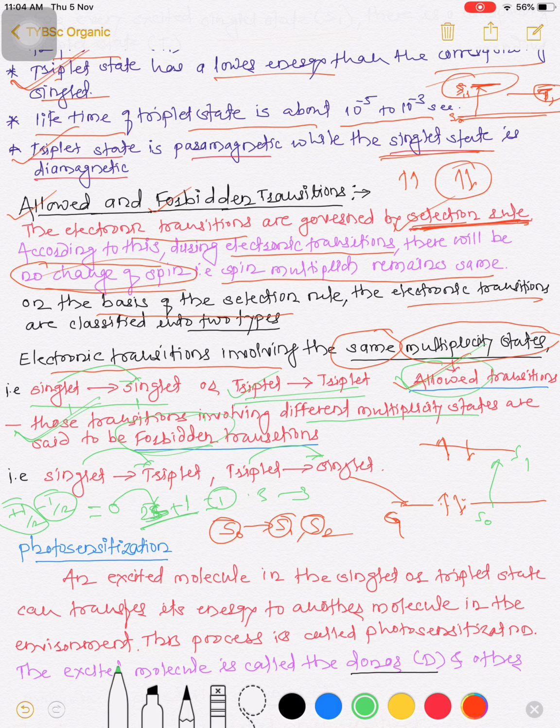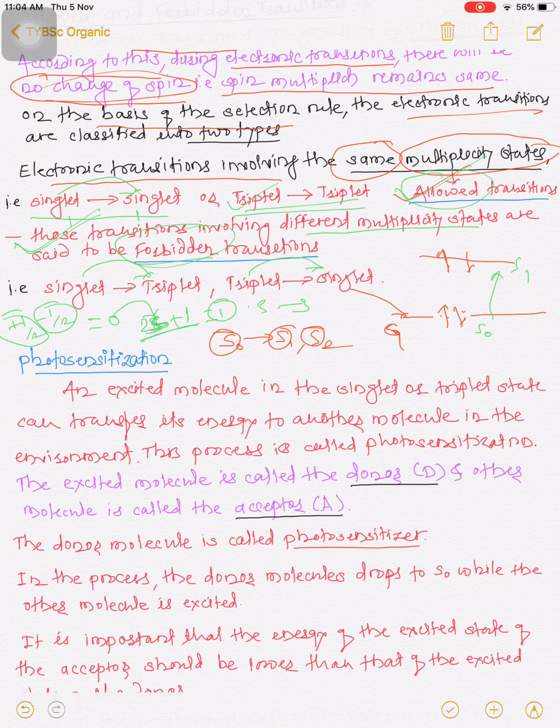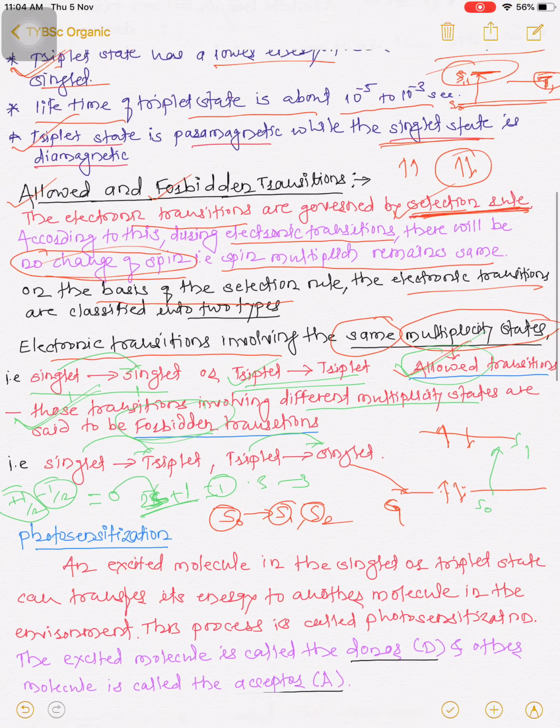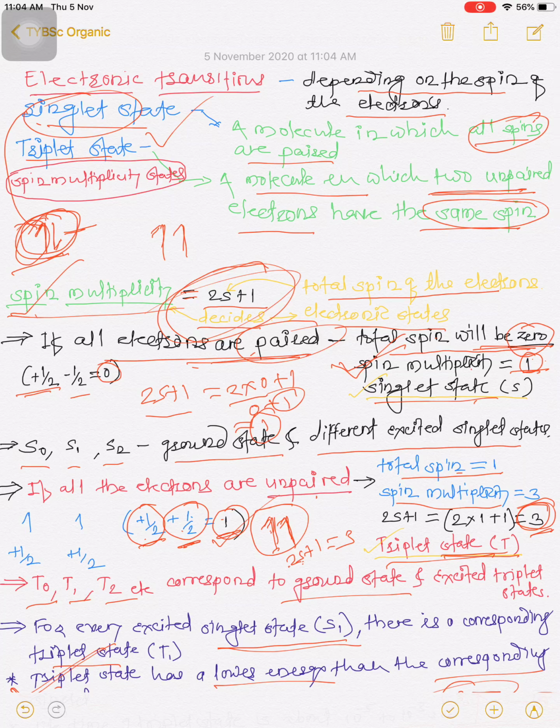So, to recap, you now know what is meant by electronic transitions. There are two states, singlet and triplet, depending upon the spin of electrons, whether they are paired or unpaired. The second point is spin multiplicity, 2S plus 1.